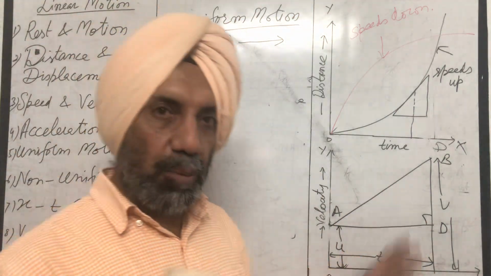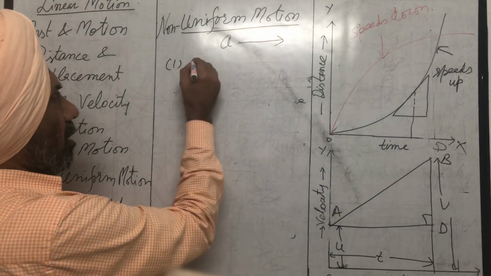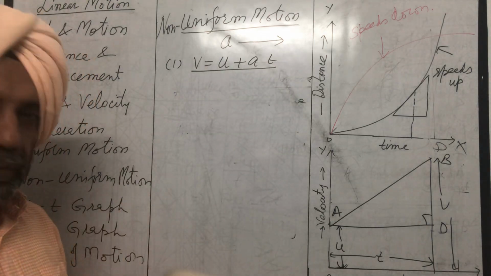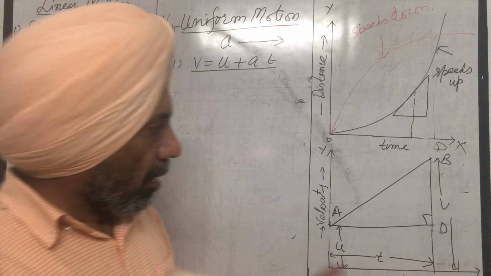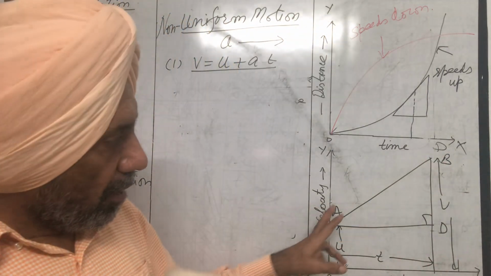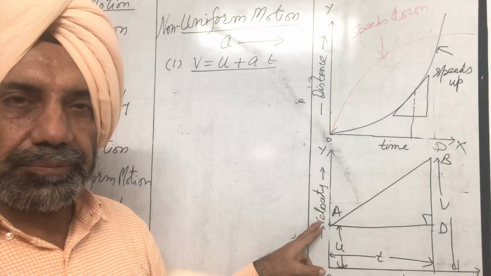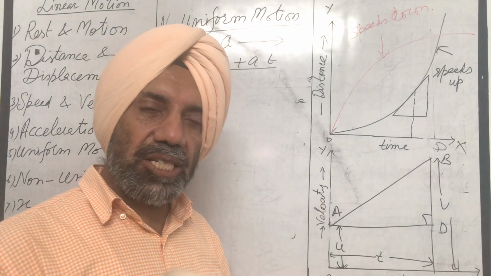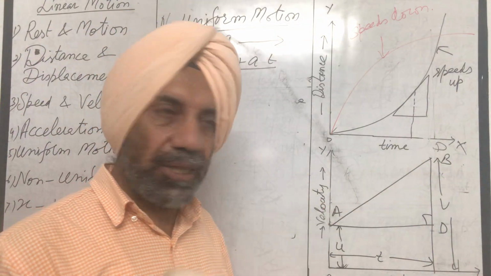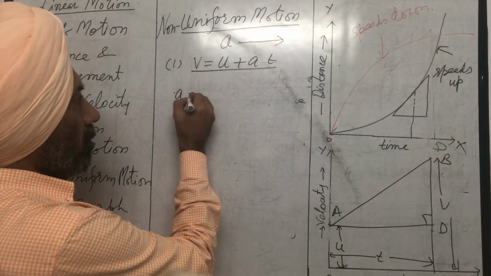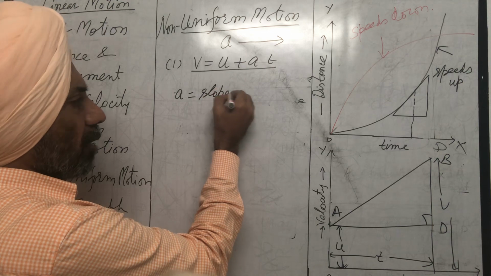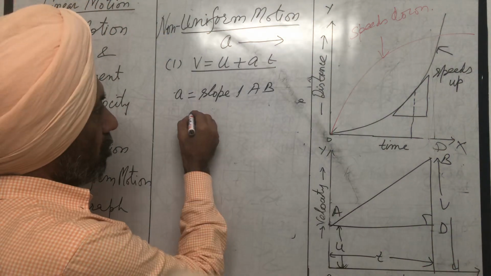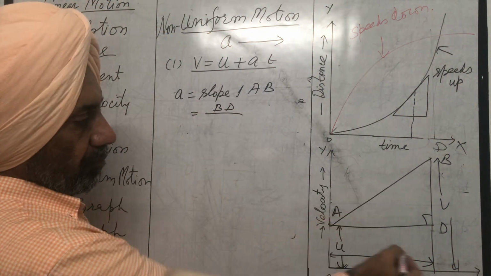To derive the three equations of motion, first of all, suppose we have to derive v is equal to u plus at. To derive v is equal to u plus at from this graph, just take the right angle triangle ABD and find its slope. Why slope? Because the slope of the velocity time graph is numerically equal to acceleration. We have proved that. So a is equal to the slope of the straight line AB.